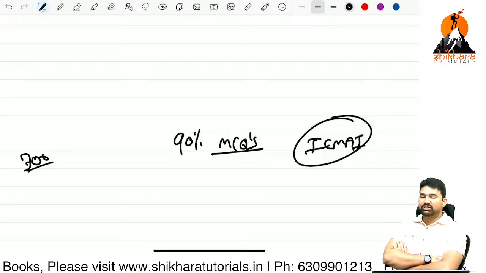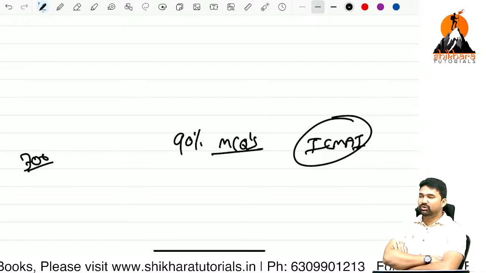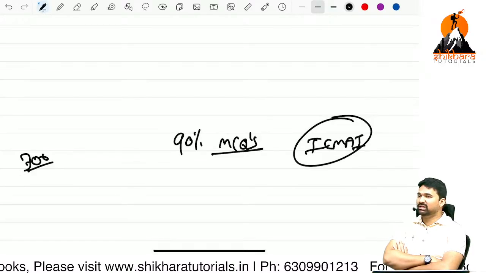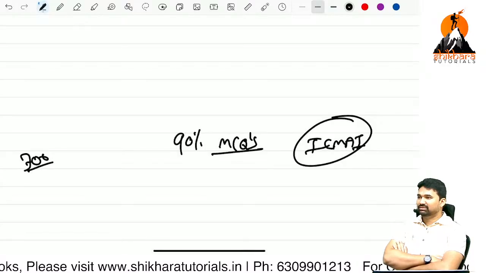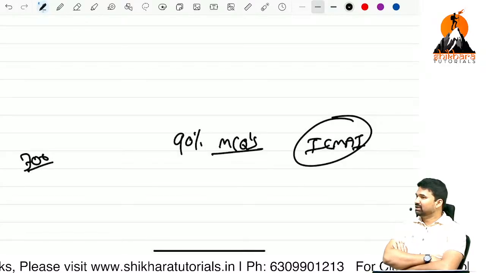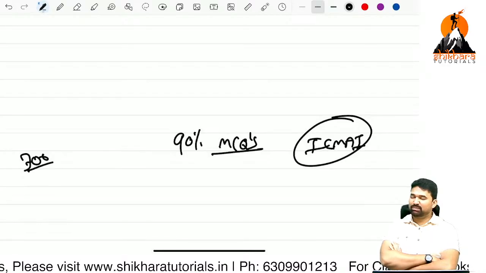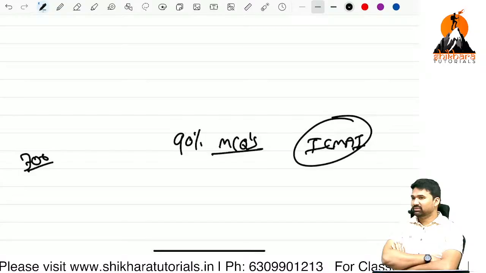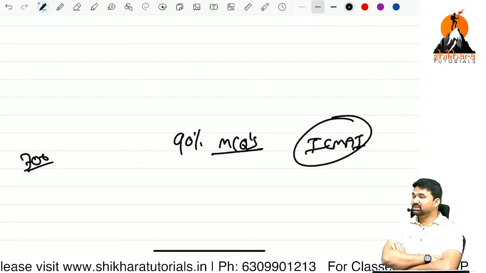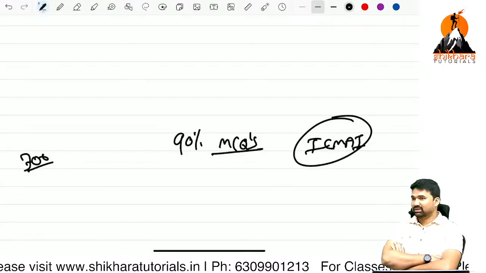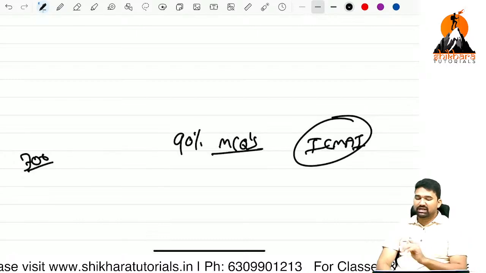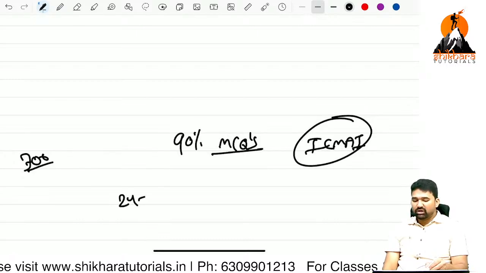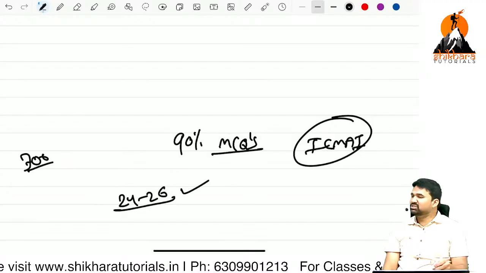Maximum. For example, 300 MCQs are there. If there is an assurance that if you are able to complete those 300 MCQs, you will get 30 marks, is it a hard or painful thing for the students to complete those 300 MCQs? Very much an easy thing. That is the advantage we have in Inter. So on average, a student will score 24 to 26 marks from MCQs.